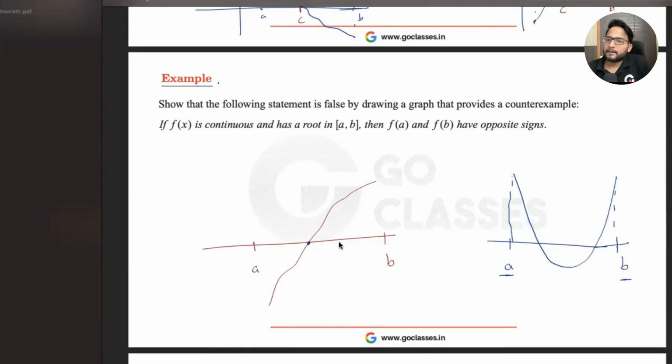Maybe I'm just guessing, but if they have the same sign and a root, then there must be at least 2 roots if the function is continuous. I mean, they must be hitting at least 2 times. And if they have opposite signs, the number of roots will be odd, because it might go down again. You can conclude something like this, right?